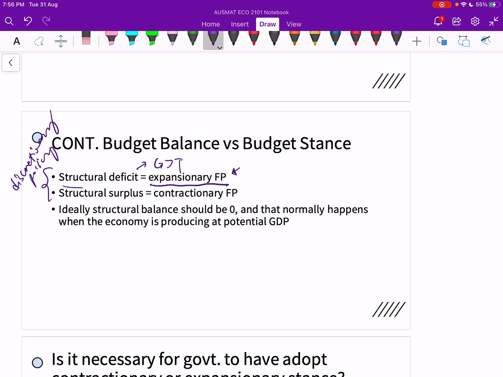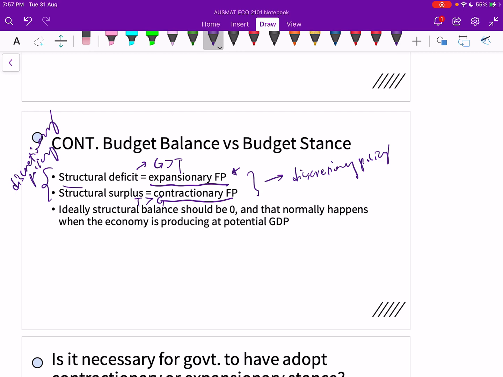On the other hand, we have a structural surplus, which means that our tax is more than our government spending. So we have a contractionary fiscal policy, right? The words contractionary and expansionary can only be used for the discretionary policy stance. That's when the government actually takes active actions, right?